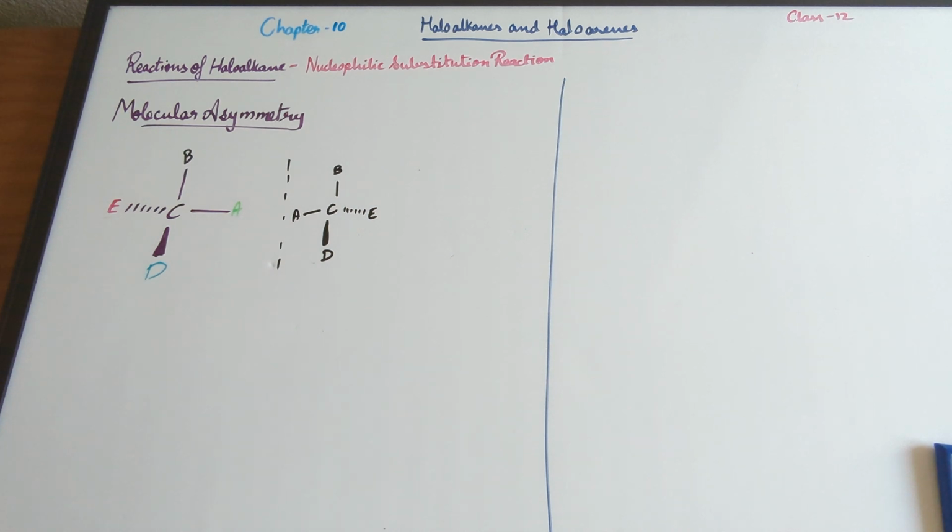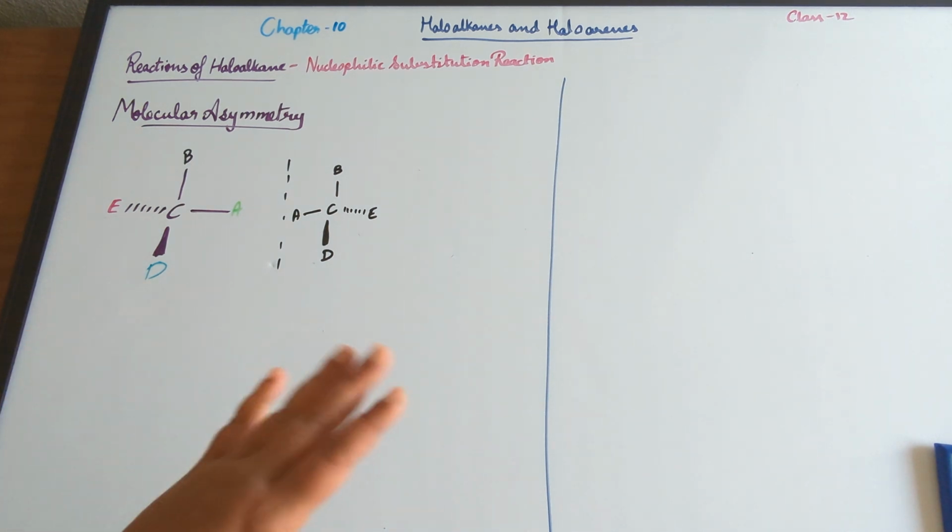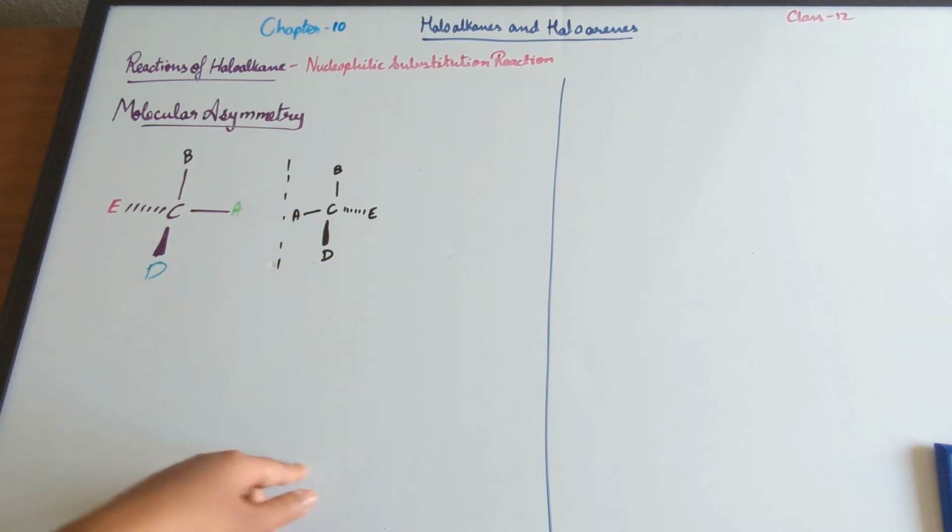I'd like to again remind you that we cannot say that this particular compound is going to rotate the plane of polarized light to the right or the left just by looking at the structure. We need a polarimeter to find out whether it's going to rotate to the right or left and what the angle of the rotation is. Here we can just predict that a molecule can rotate it because it has an asymmetric carbon, basically a carbon containing 4 different substituents, and the molecule can form a non-superimposable mirror image. With that, we're done with molecular asymmetry. In the next video, we'll be talking in detail about optical activity.